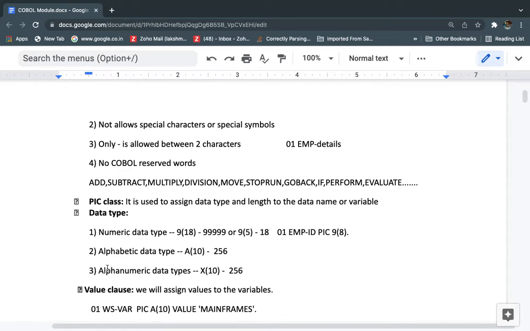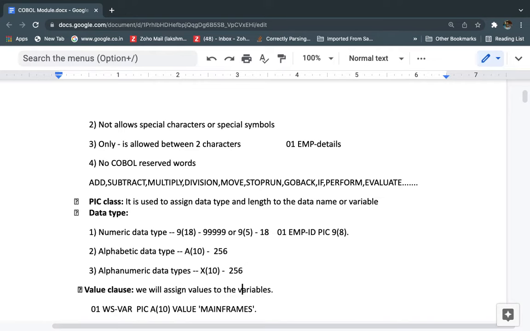And alphanumeric, which is the combination of alphabets and numerics, we indicate by using the X symbol. So X is nothing but a mix of numeric and alphabetic data. The maximum length of alphanumeric is 256. Up to 256 characters we can store within a single variable.